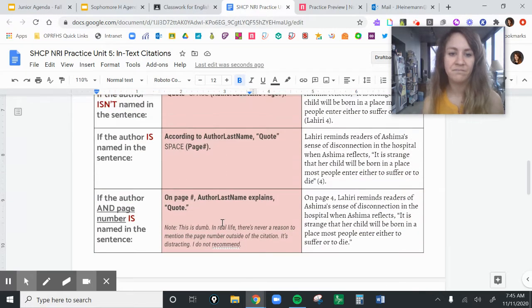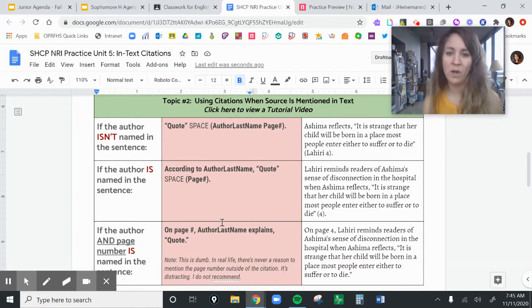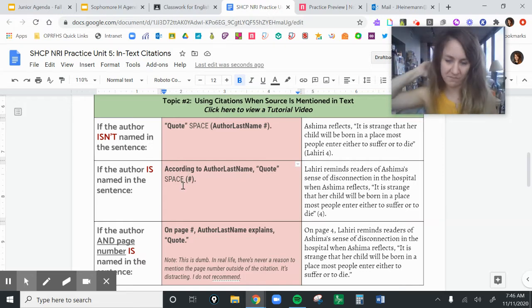Now this one is on what you do if the evidence already has the author's last name in it. Again, if it's not there, it looks just as we discussed. But if the author's name is in the sentence, then you no longer need the last name in the parentheses. You just need the number. So my example here is, according to author last name, then you have your quote, space, citation with just a number in it and with a period. So the only difference is you're taking out the last name.